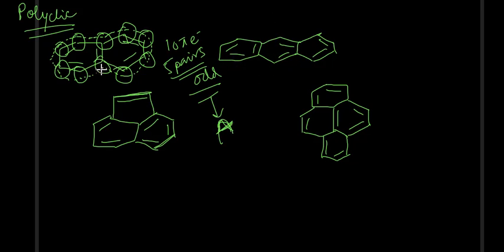Now let's see this one. This was naphthalene and this is anthracene. You know all these things. So in anthracene, now we'll be checking how many pi electrons are there. 1 2 3 4 5 6 7 8 9 10 11 12 13 14 pi electrons. So that means 7 pairs, that means it is aromatic. Directly you can say. Now see, you could have asked me, sir, there are 7 bonds, so there will be 7 pairs, you could have done it easily. Why such counting is there? Now only you will understand why such counting is required.